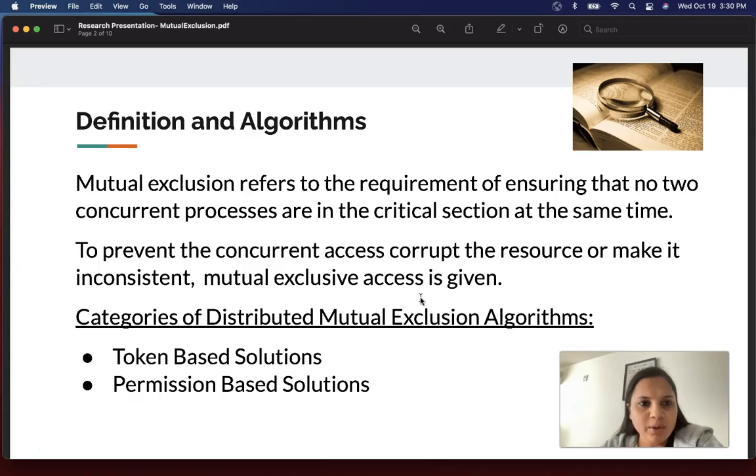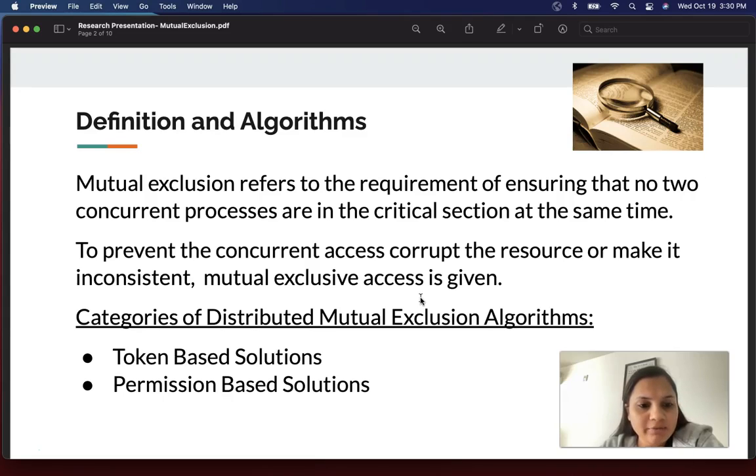Now, let's first talk about what mutual exclusion is. When multiple processes try to access the resource at the same time, we can have data inconsistencies and there would be multiple processes in the critical section at the same time. So in order to avoid those conflicts, we have these algorithms.